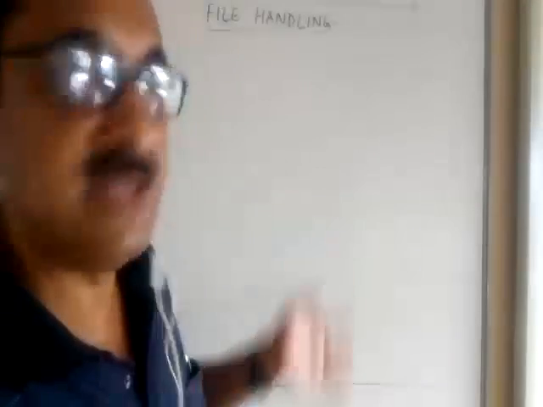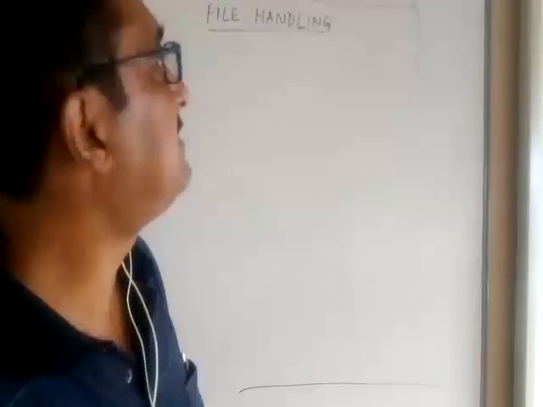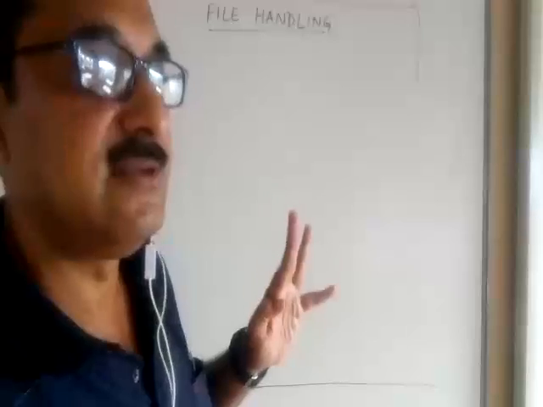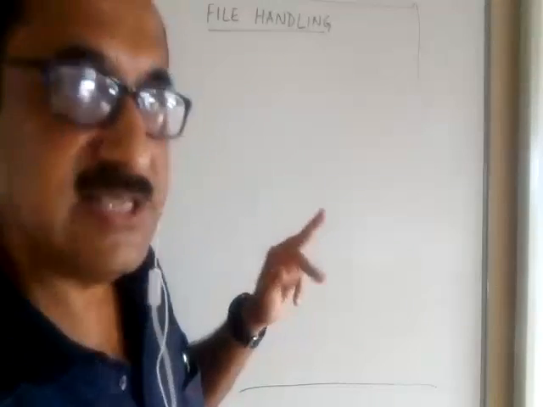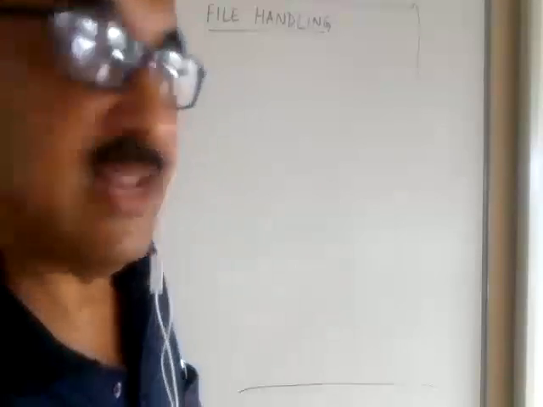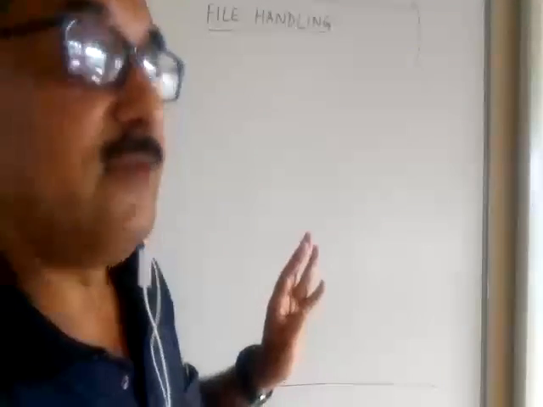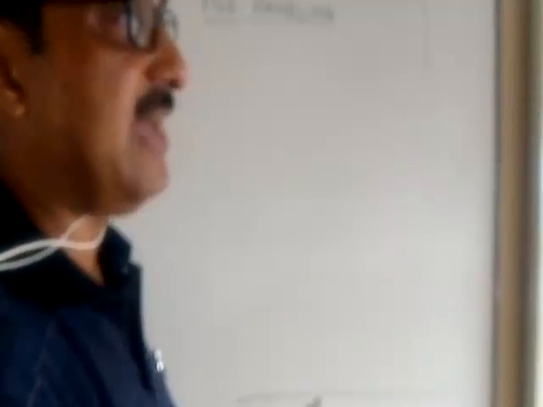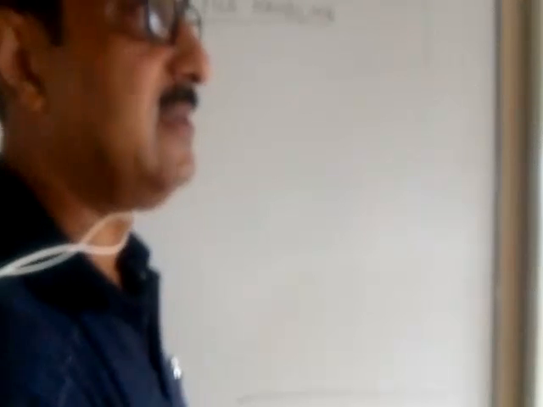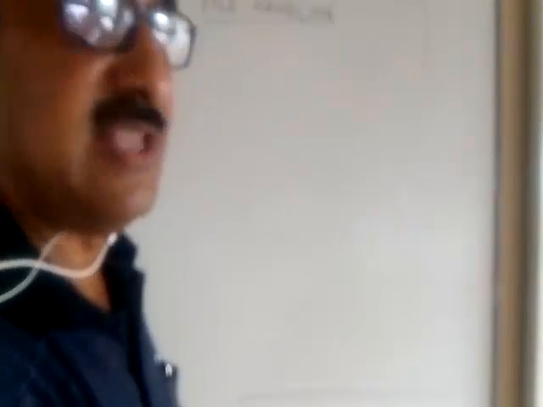File handling, there are three topics; after the subtraction, the elimination has taken place from your syllabus. There are three files which we did earlier. We have to deal with them. Some modifications have taken place. When we reach that part, I will tell you. But basically, what we need to do is text file, binary file, and CSV file. These three files we need to do. Now, out of this, I will discuss only the text file today.